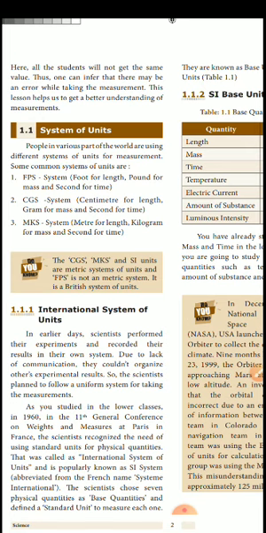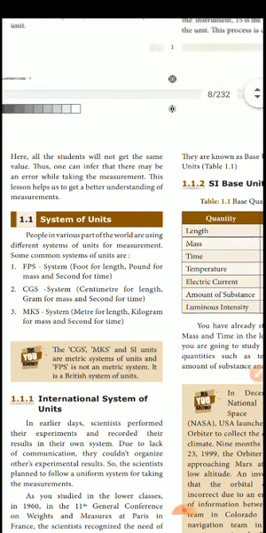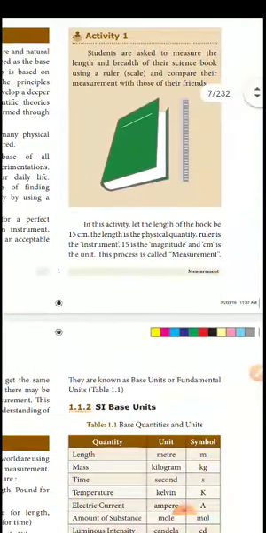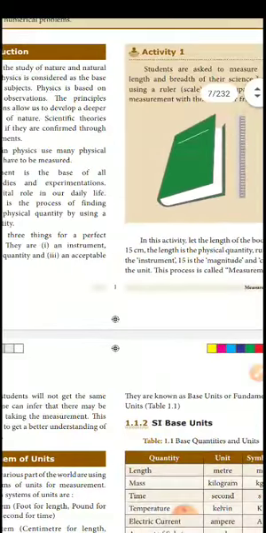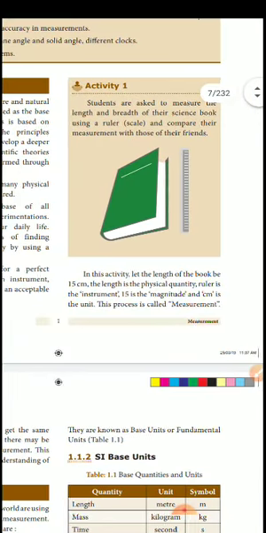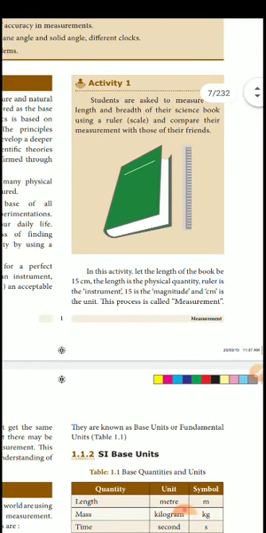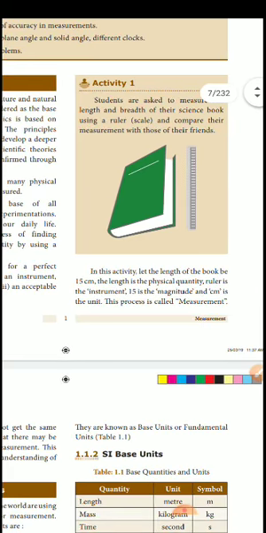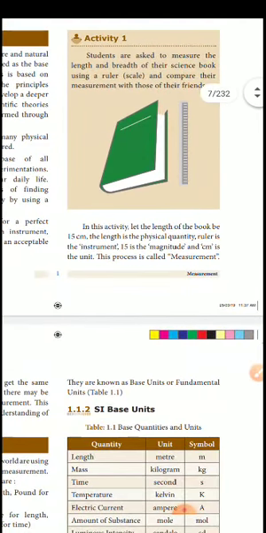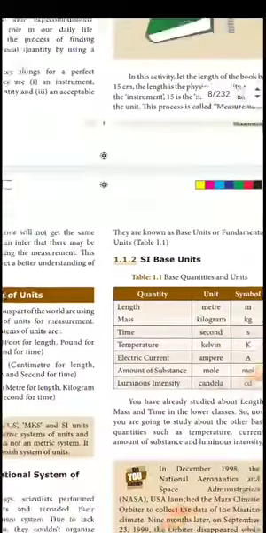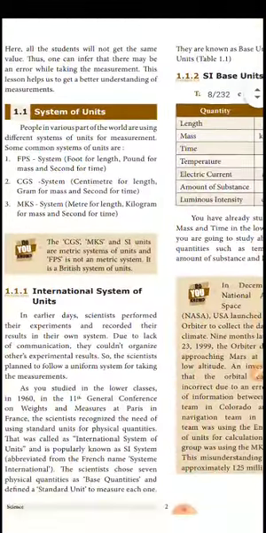This is your first physical practical. Everyone take a book, measure it, and draw the book and scale. This is activity 1. Calculate the length and breadth of the science book using the ruler, compare how much you get, and then write it in the practical note. This is the first practical for you.